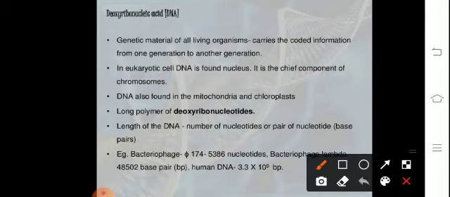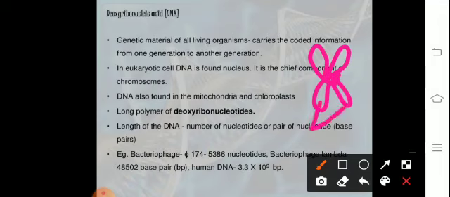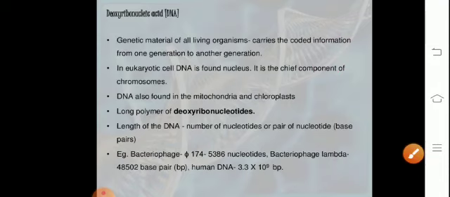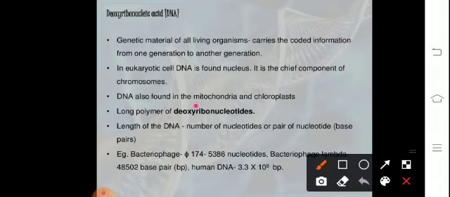Just before cell division, the chromatin gets arranged in the form of chromosomes, having the centromere in the center and a disc-like structure, the kinetochore, to which the spindle fibers attach. So the chromosome comprises ribbon-shaped structures which are referred to as chromatids. DNA is also found in mitochondria and chloroplast because they are semi-autonomous organelles. They have their own protein and their own genetic material.